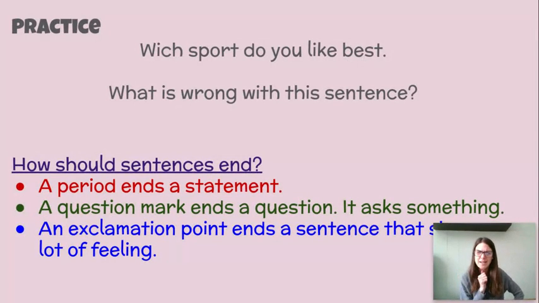What other mistake do you notice? That's right. It ends with a period, but it is asking us a question. So it needs to end with a question mark. 2 mistakes in that sentence.